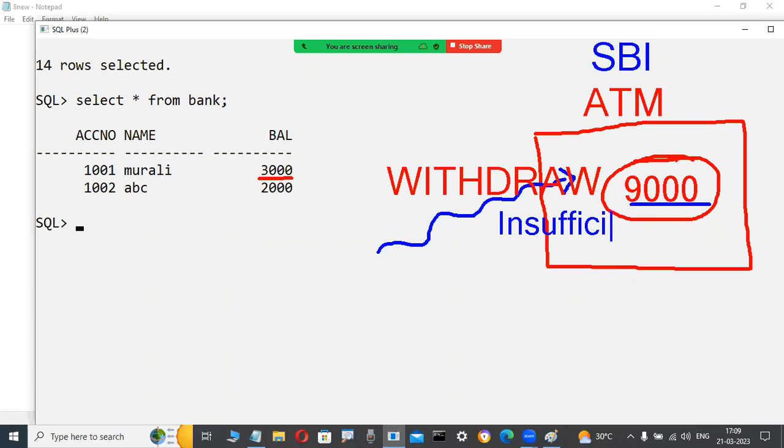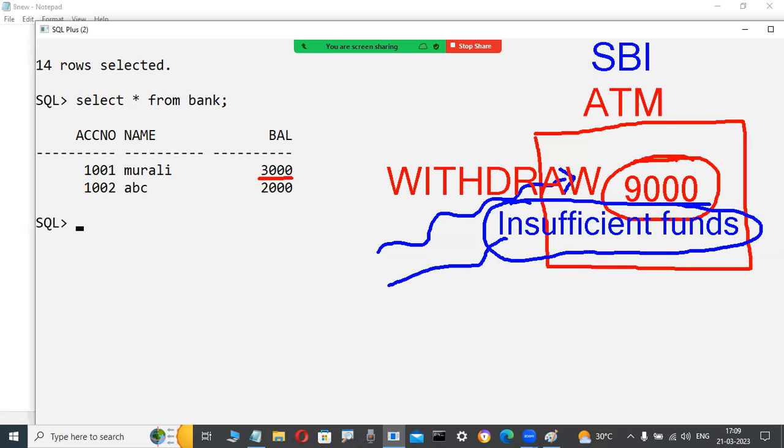Insufficient funds, some message will be displayed or not? Yes, here. Why? Because my balance is 3,000 and I'm withdrawing 9,000. But how does the ATM machine know? Here, "insufficient funds" is a message, which means the ATM machine doesn't know anything.